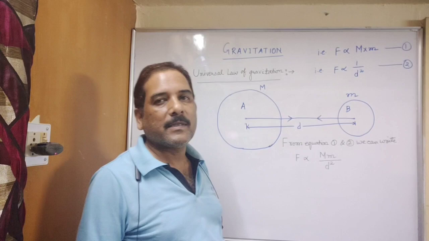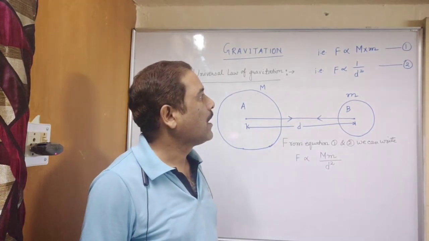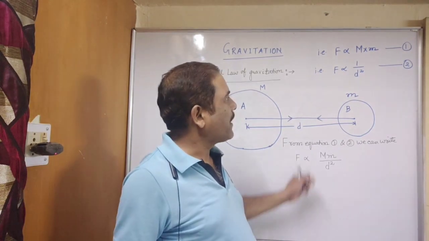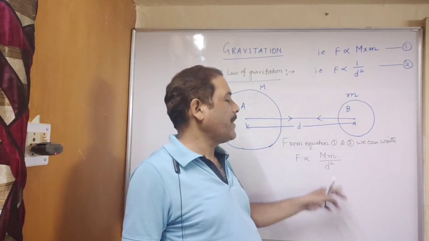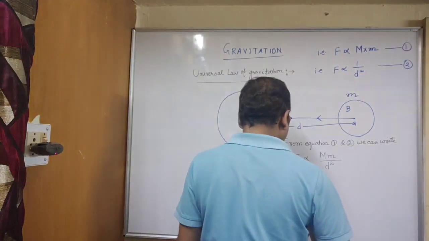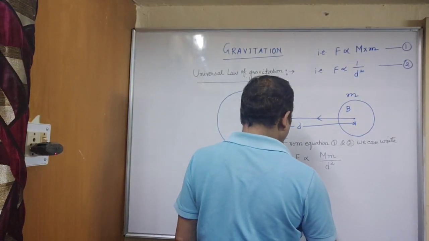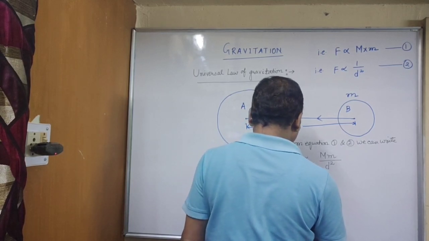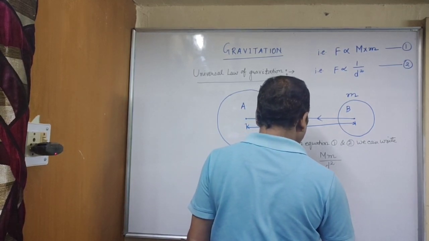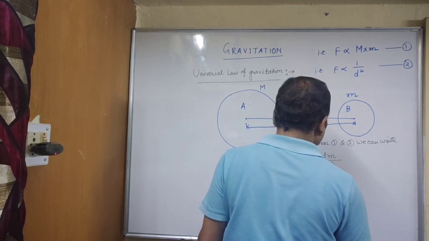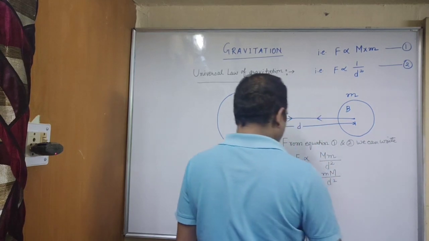So both the expressions are for force. So we are combining these expressions. So we can write F is proportional to Mm by d square. Then we are removing this proportionality sign and we are writing, F is equal to GMm by d square.